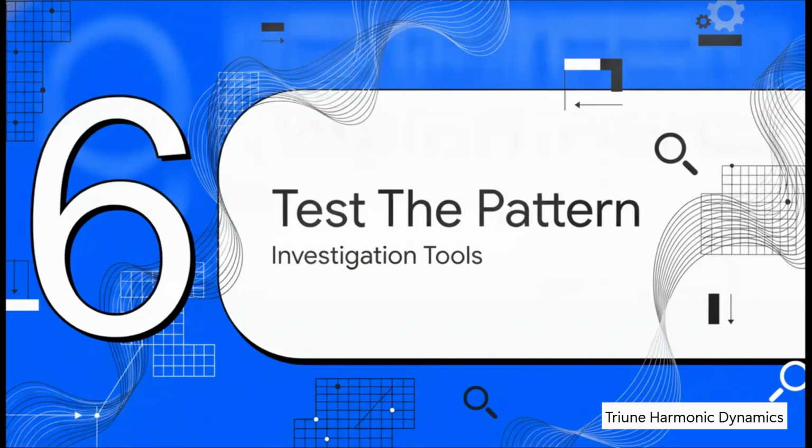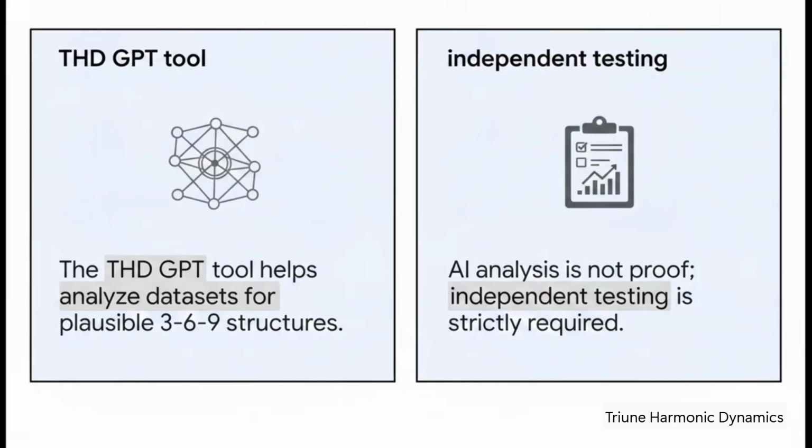Section 6. Test the pattern yourself. Tools for investigation. So you're probably wondering, how can I get my hands dirty with this? The book actually provides the tools for you to do just that. If you head over to the author's website at creationunified.com, there's a free THD GPT tool waiting for you. You can plug in a data set, maybe stock prices, biological data, whatever you want, and the AI helps you look for plausible 369 structures to generate a testable analysis.